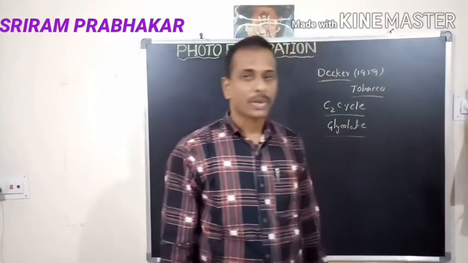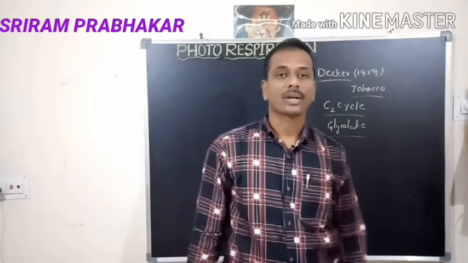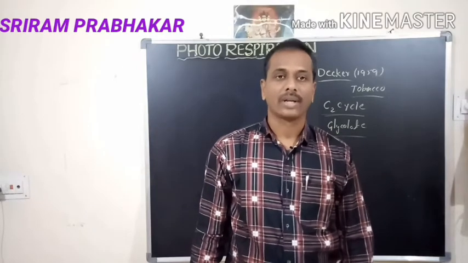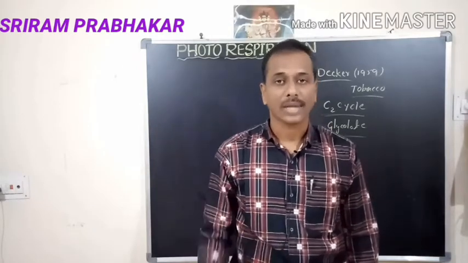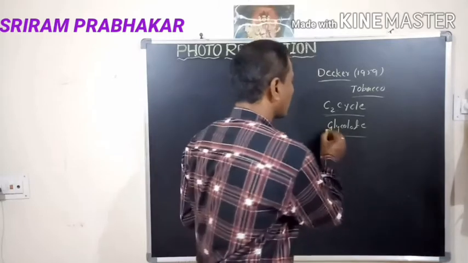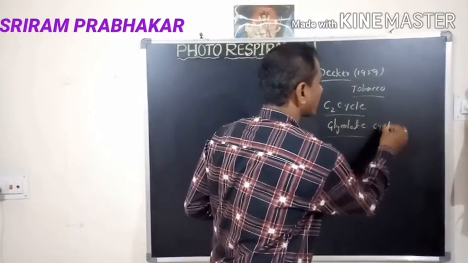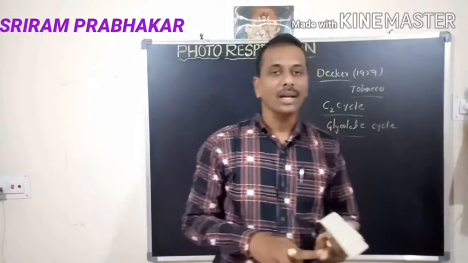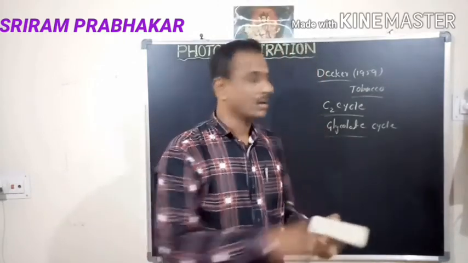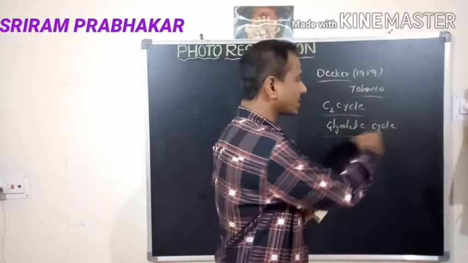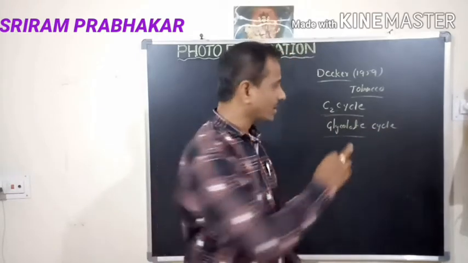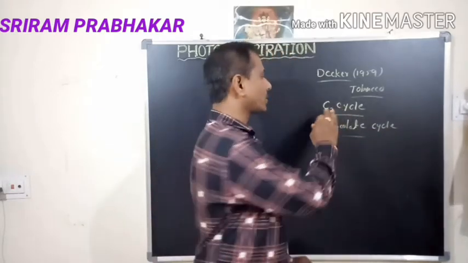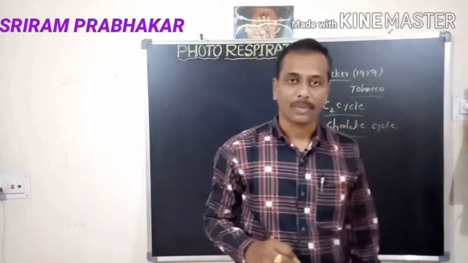In this photorespiration, the first product is glycolate, which participates in the C2 cycle. So photorespiration is called the C2 cycle and the glycolate cycle. Glycolate is the first product, so it is called the glycolate cycle. It contains two carbons, so it is called the C2 cycle.